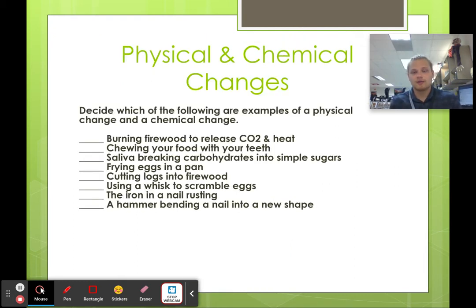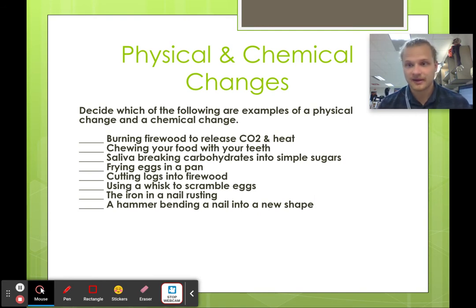All right, physical or chemical change. Burning firewood. That's going to release CO2. This is a chemical reaction, because you're changing the wood into carbon dioxide and heat, burning up that wood. Chewing your food with your teeth. That's a physical change, because it's just like cutting or mashing something up. Saliva breaking down carbohydrates into simple sugars. You're going from a complex carbohydrate, a large chain, to a small chain. So it's actually going to be a chemical change.